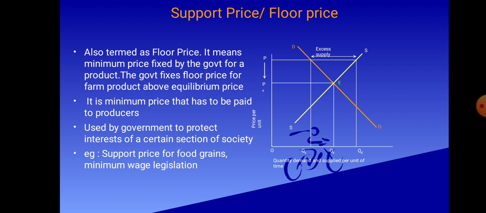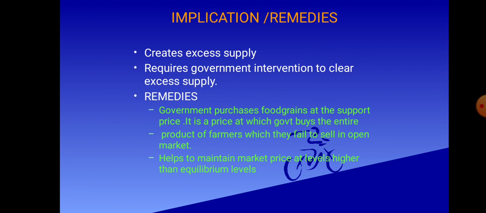On y-axis, price is taken. On x-axis, quantity demanded and supply is taken. DD is demand curve, SS is supply curve, OPE is equilibrium price, and OP is floor price, which is fixed by the government above equilibrium price, and it creates excess supply. Implication of floor price. It creates excess supply. It requires government intervention to clear excess supply.